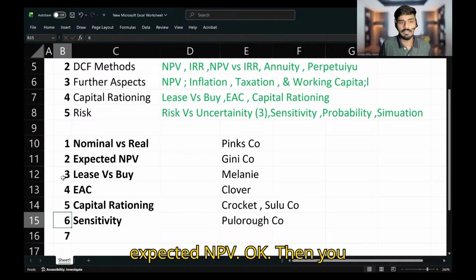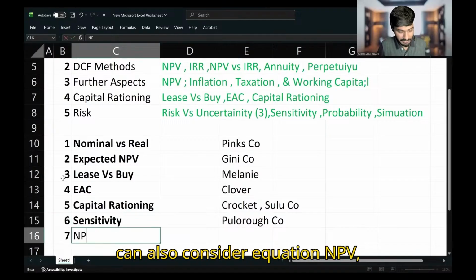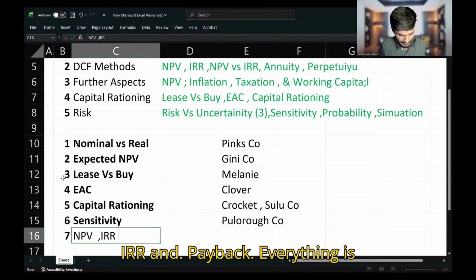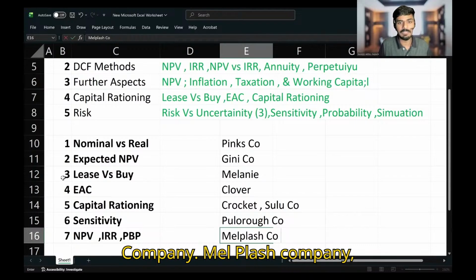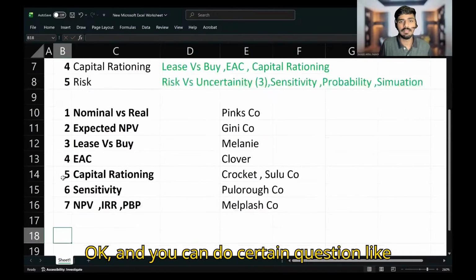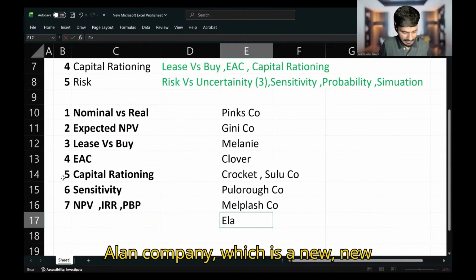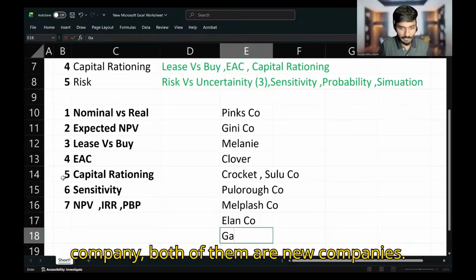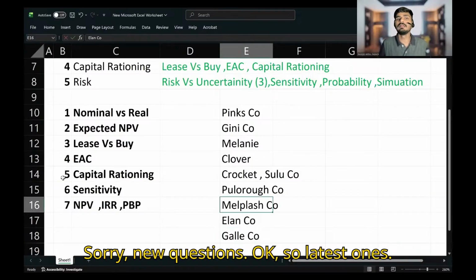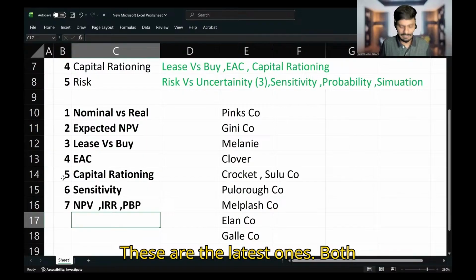Okay, then you can also consider a question on NPV, IRR, and payback period. Everything is tested in a question called Melplash company. Okay, and you can do certain questions like Elan company, which is a new question, and also Gale company. Both of them are new questions. Okay, so these are the latest ones.